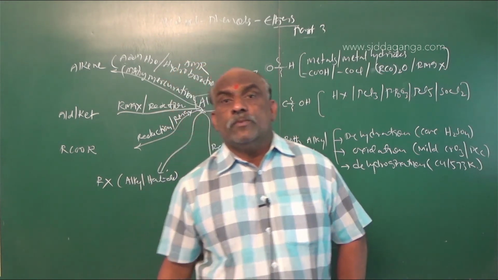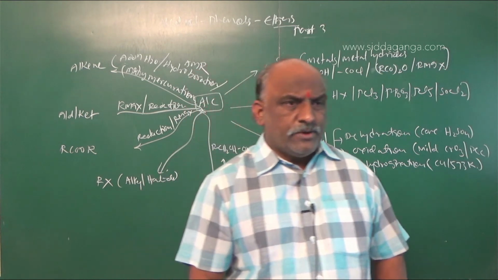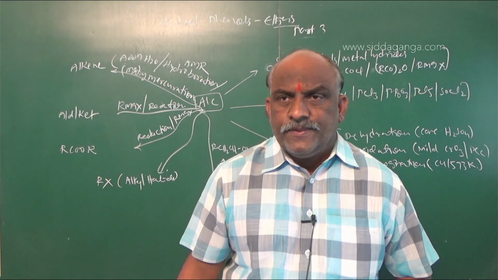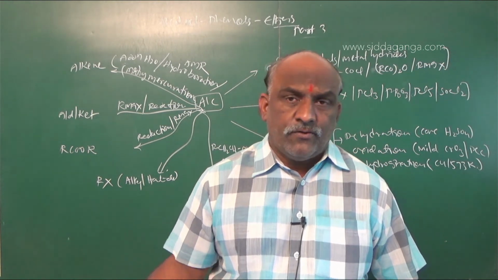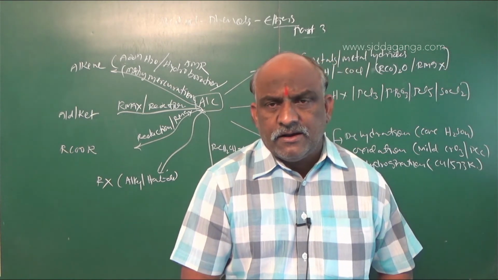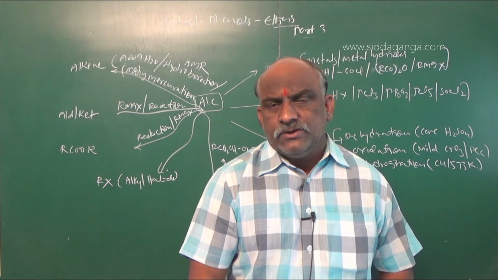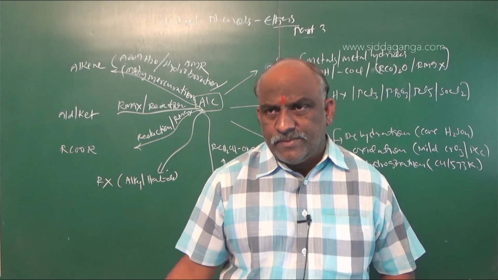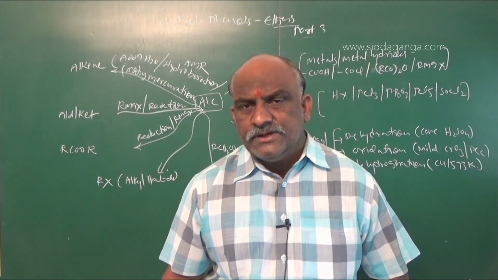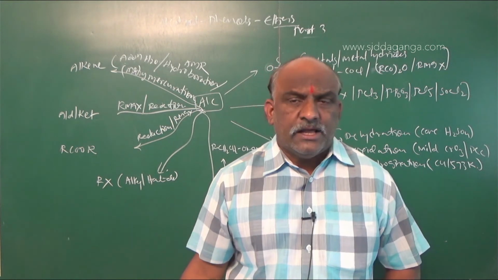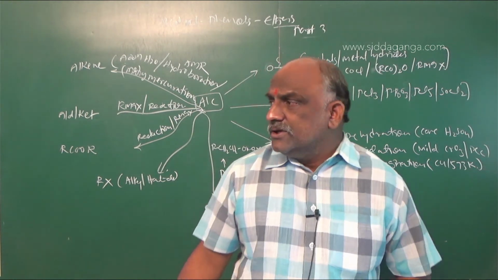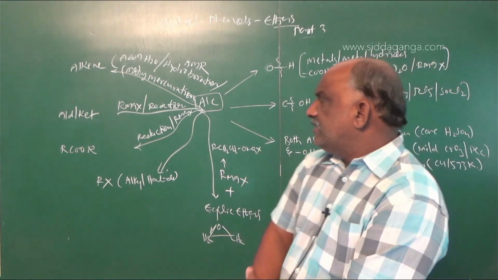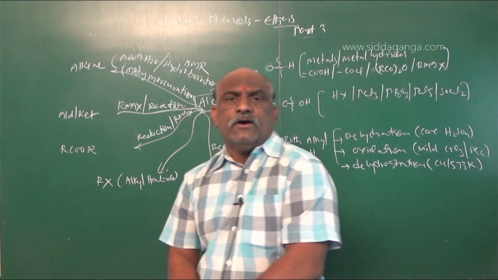And oxo process. Oxo process is nothing but CH2=CH2 plus water gas, CO plus H2. That reaction is called hydroformylation. And for the preparation of methyl alcohol, water gas can be passed over Cr2O3 and ZnO at 200 atmosphere pressure and 570 Kelvin temperature to get methyl alcohol, which is also called wood spirit. So my dear students, this will be the information regarding the alcohols.